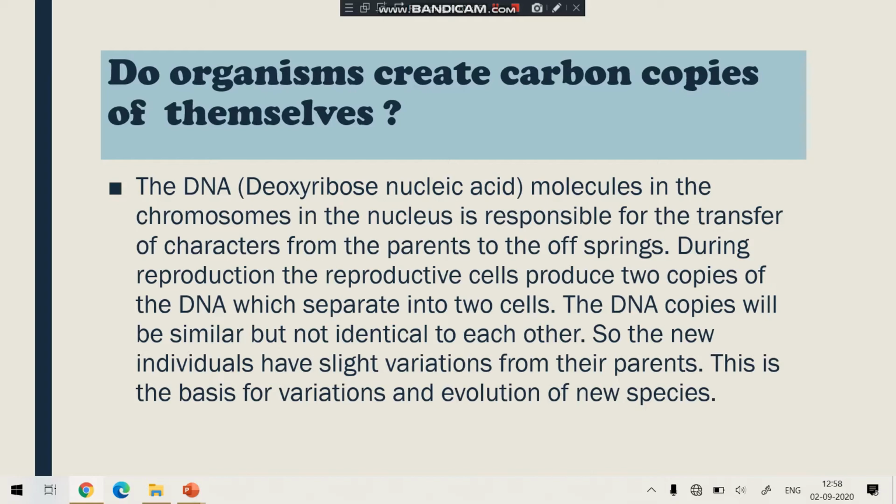In the last chapter, on heredity, I explained that DNA is a molecule in chromosomes. In every cell there is a nucleus, in the nucleus chromosomes are present, and in the chromosomes the DNA is there. This DNA is responsible for the transfer of characteristics from the parents to the offspring.